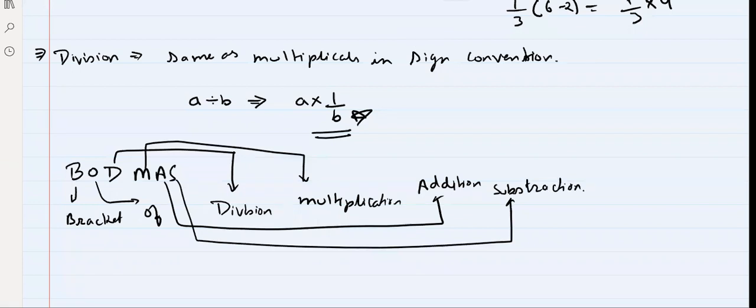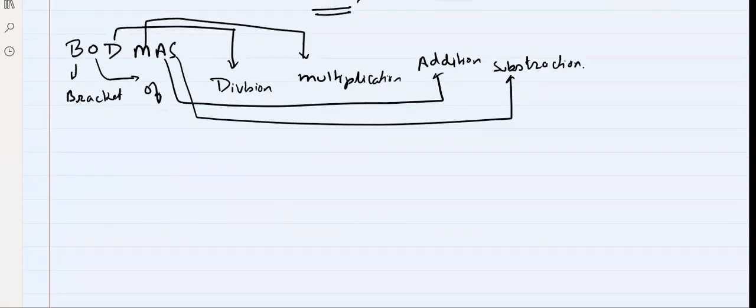So we have solved problems also based on this. So what is the meaning of this? This is the order that should be followed to solve any problem, right? Yes. So obviously we have to follow this order only when it is present. Generally O is not present.